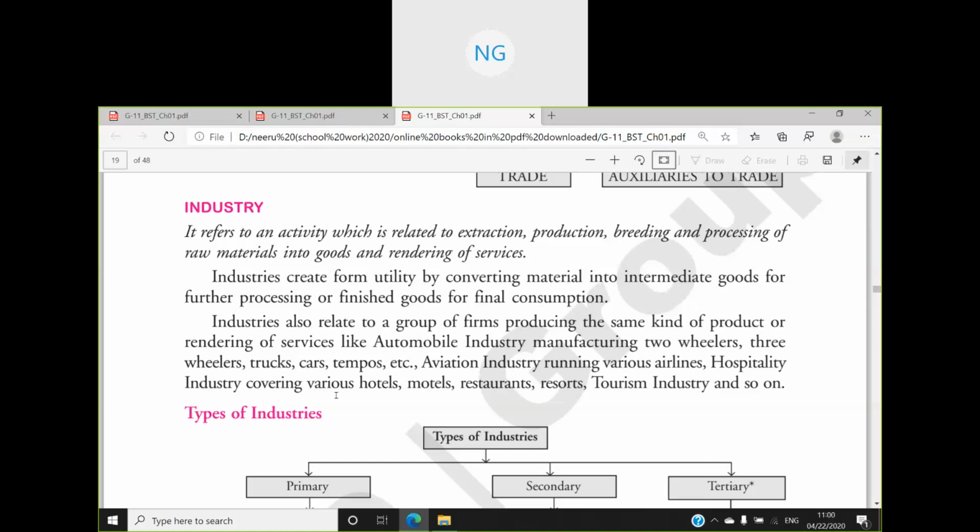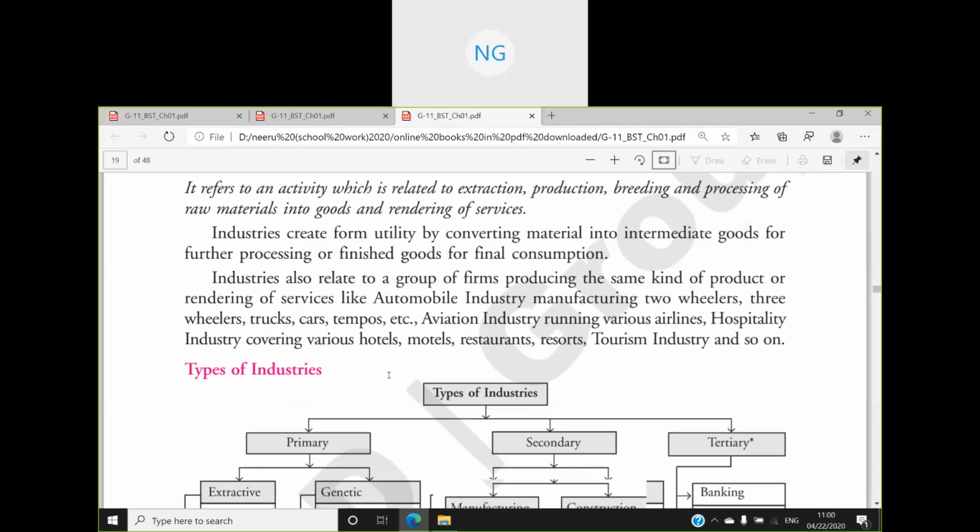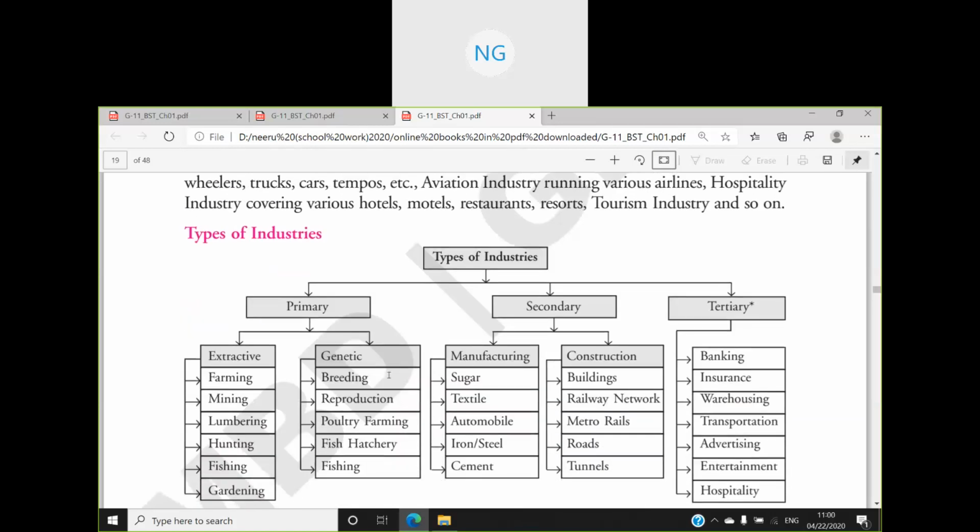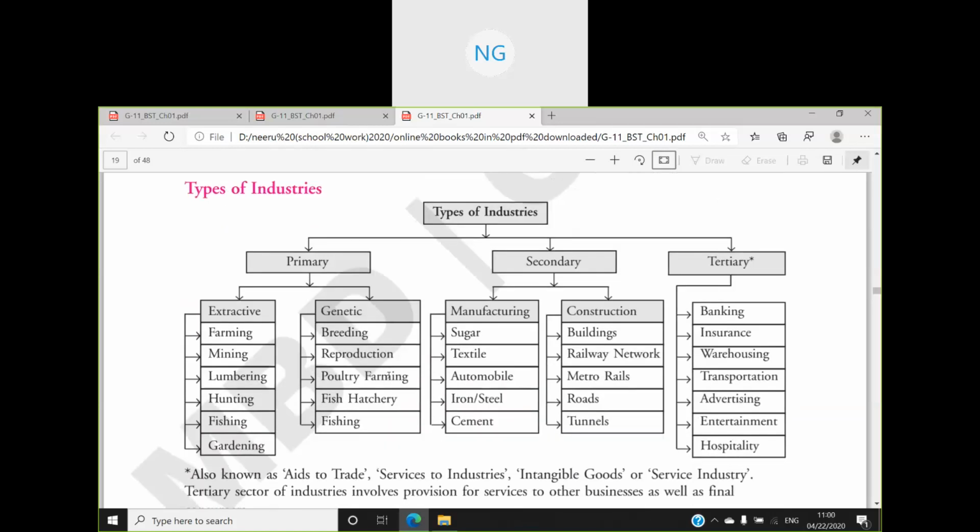I have already given you examples of industries. So industry is an economic activity concerned with conversion of resources into useful goods. We are making useful goods. Now that we have understood the meaning of industry, we will further divide industry into three types: primary, secondary, and tertiary.